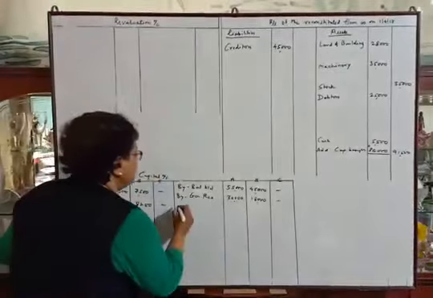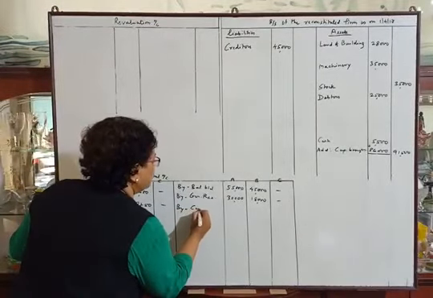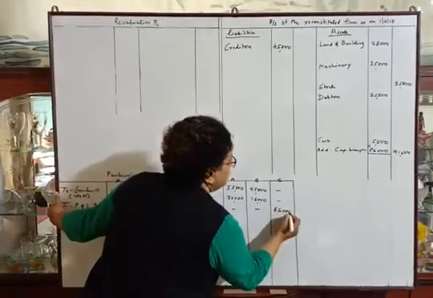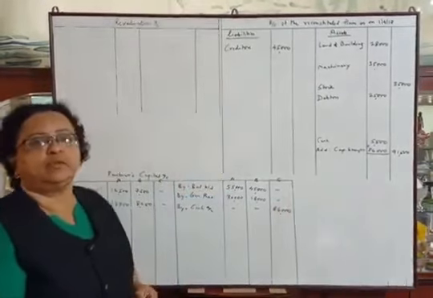And the second posting will be in the capital account by cash account, 86,000 in C's column. Okay.